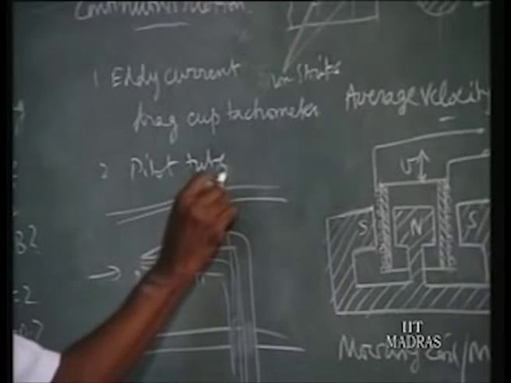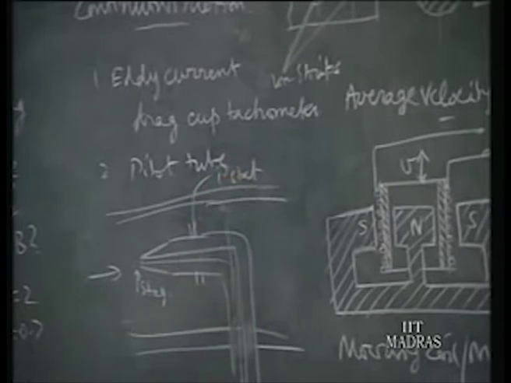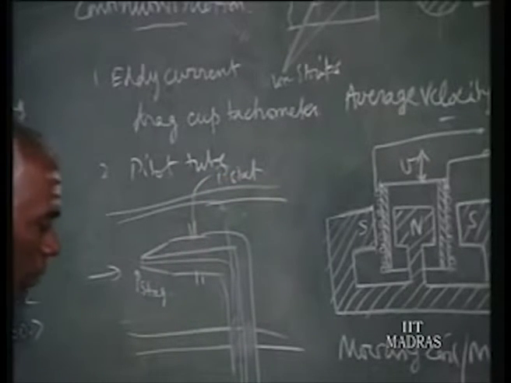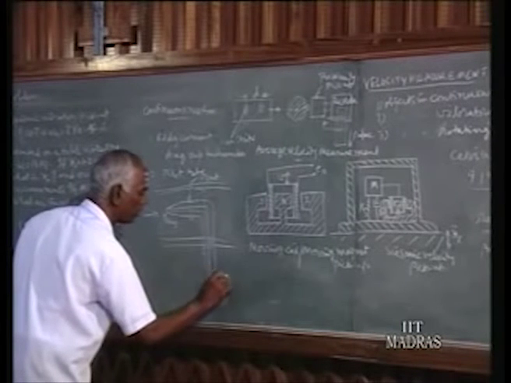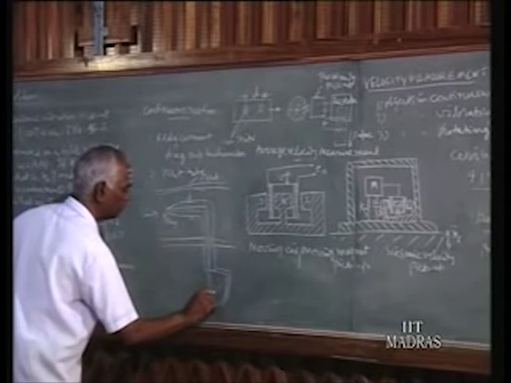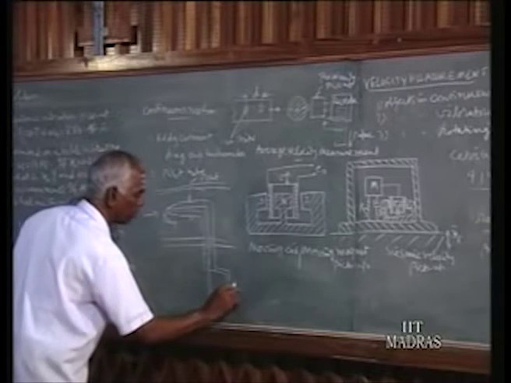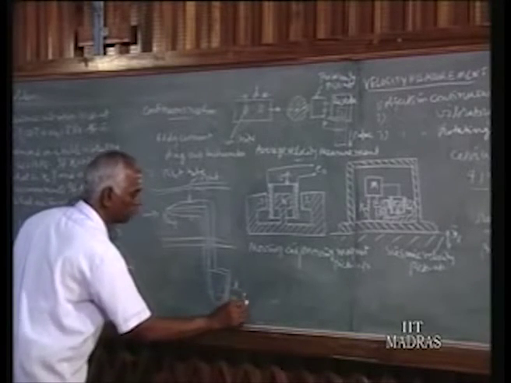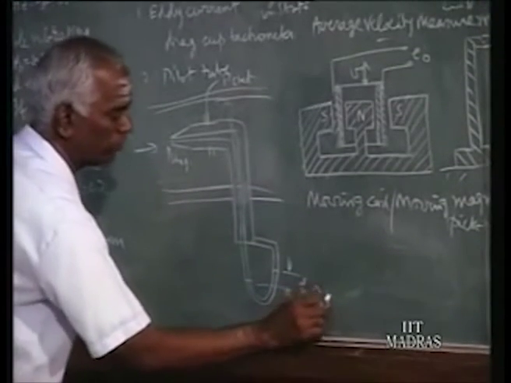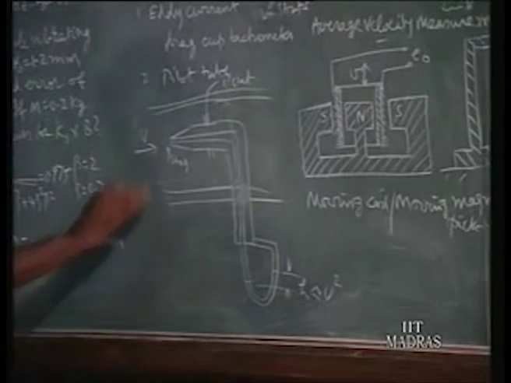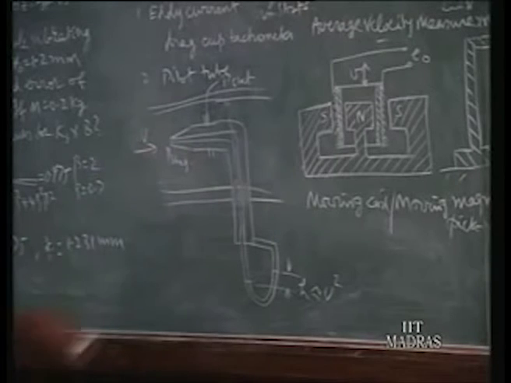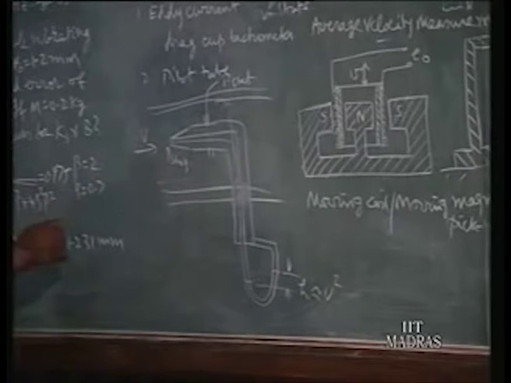This is P static. They are connected to a manometer tube, and the difference between the columns in the manometer, say height, is proportional to V square. V is the velocity of the fluid. This is the pitot tube principle, which we will learn in detail in flow measurement.